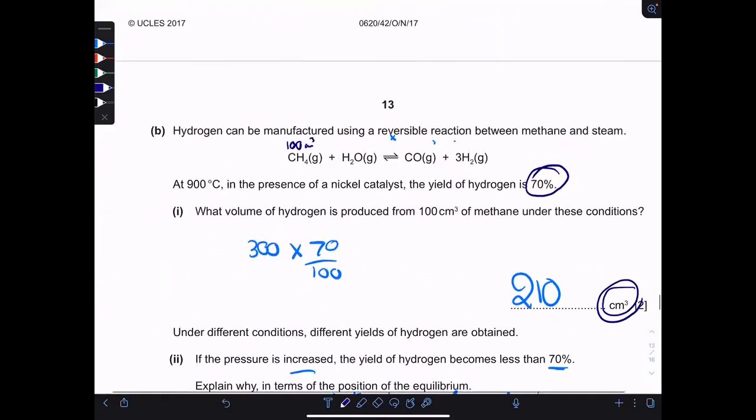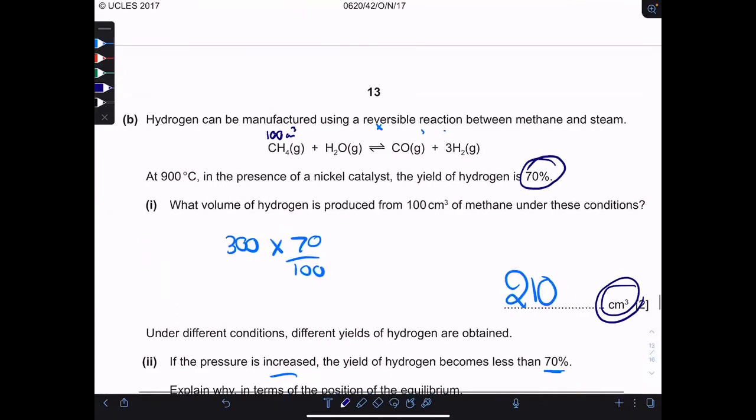Question B, moles question, a very simple one. He says that hydrogen could be manufactured using this reaction, and he says that the yield of hydrogen at 900 degrees is only 70%. 70% of the total amount is only produced. And then he asks what volume of hydrogen is produced from 100 centimeter cube of methane under these conditions.